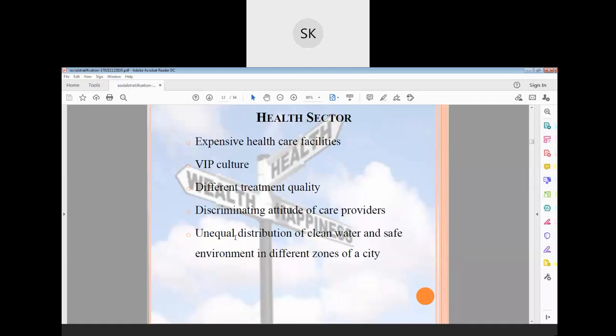Normal people, the poor people, are used to going through security screening, security frisking. They are doing it. What is the purpose? They have already come for treatment for their illness. They are already taking treatment in that hospital, but suddenly that VIP comes. What is happening? Why that type of treatment?